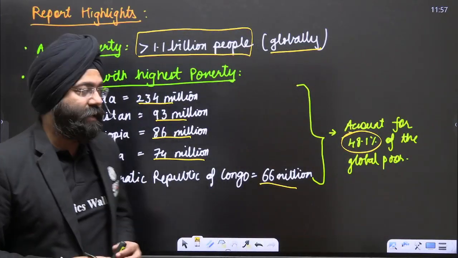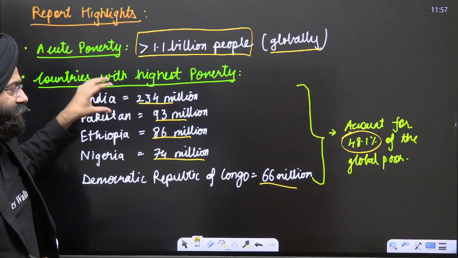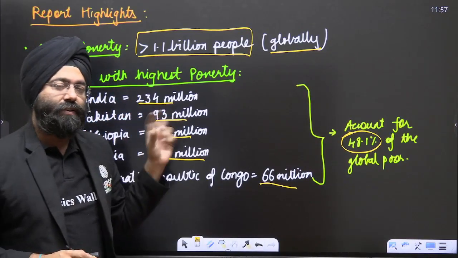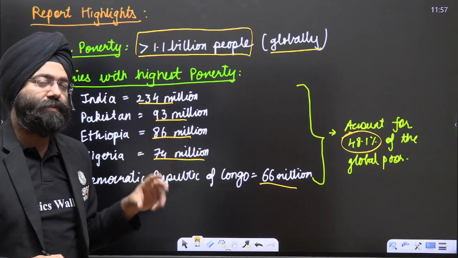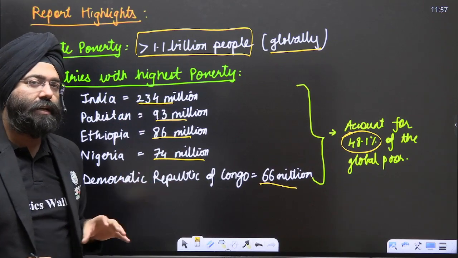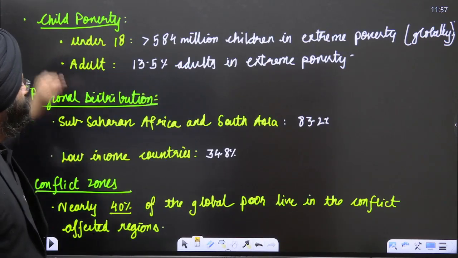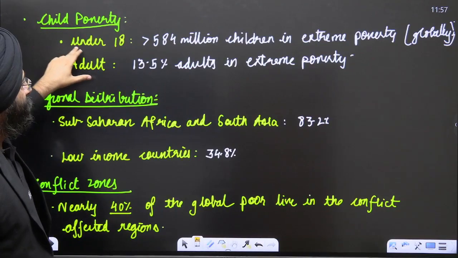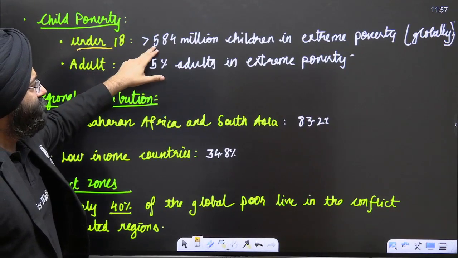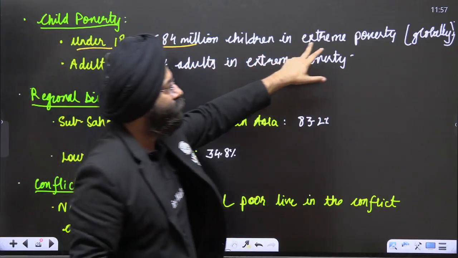Can you imagine, in India, in spite of so many programs and initiatives we have, with respect to the multidimensional poverty index, which is a more comprehensive figure, so many people are still suffering from poverty. Let's move ahead. Child poverty: under 18, more than 584 million people are in extreme poverty globally.